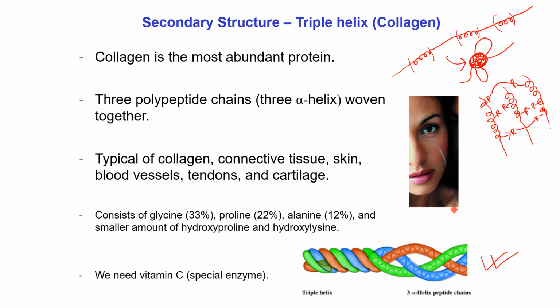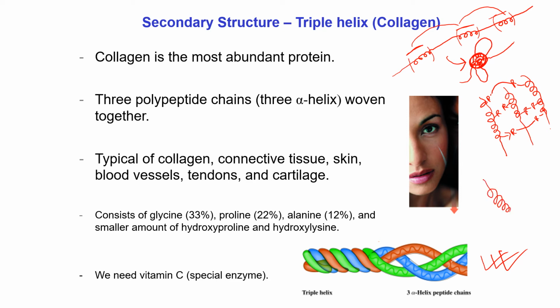We know the reason for the formation of alpha helix, but why do these individual 3 alpha helices weave together like this? Of course, there may be interaction between the alpha helices. Actually, that happens when an alpha helix forms.